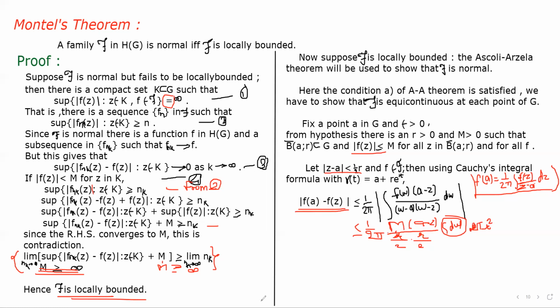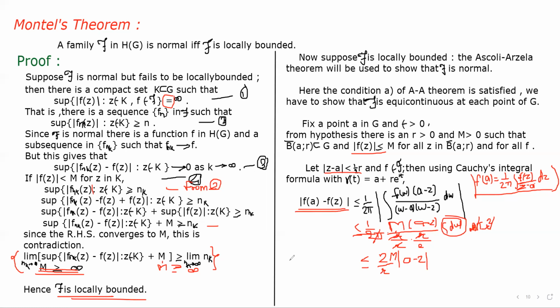Here this R square gets cancelled with this R square, this pi gets cancelled with this pi, and we get mod of f of a minus f of z less than or equal to 2M upon R into mod of a minus z.